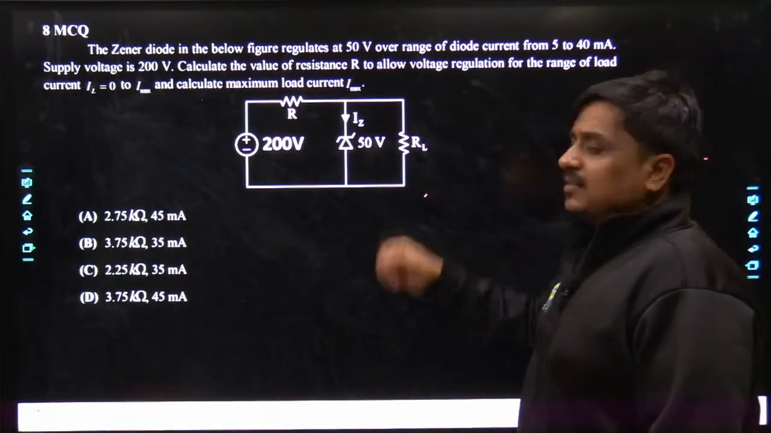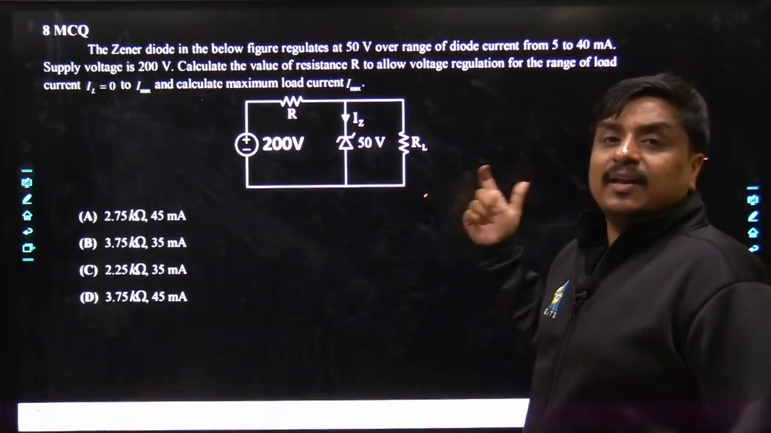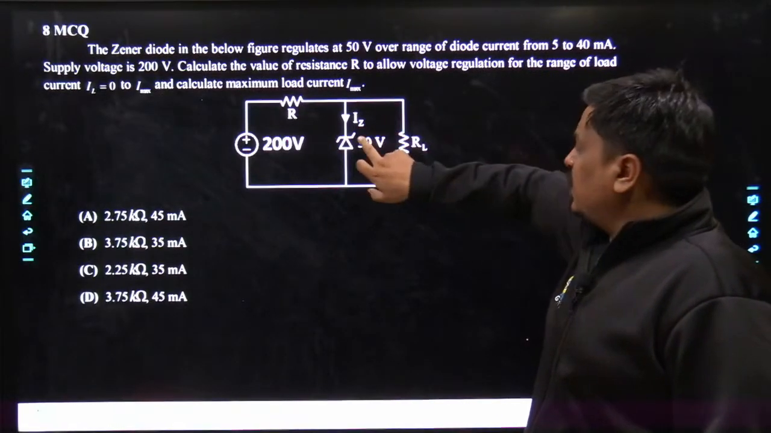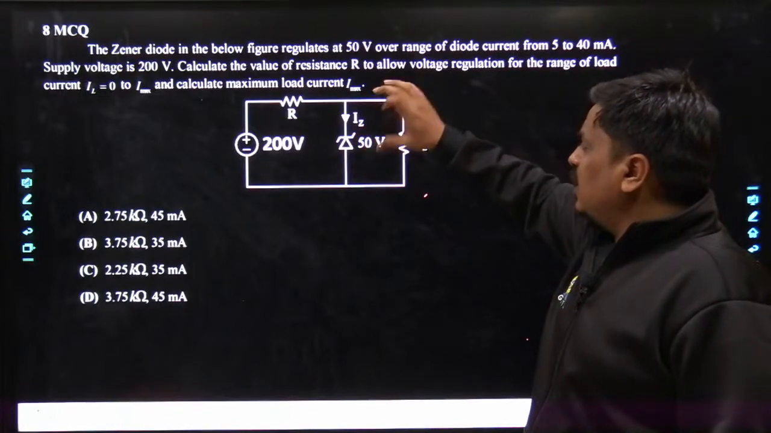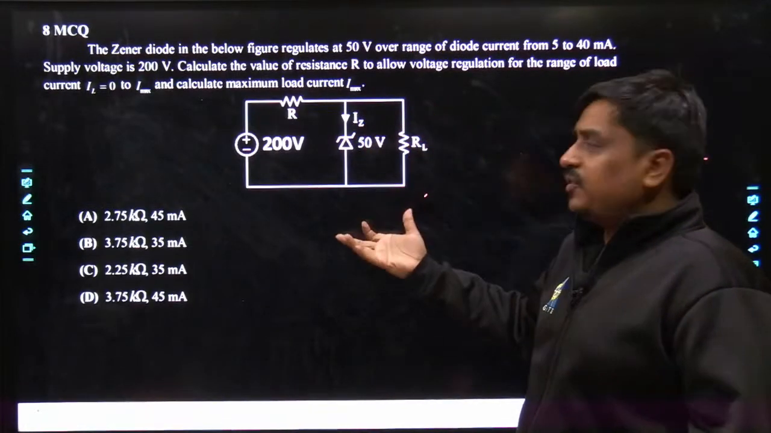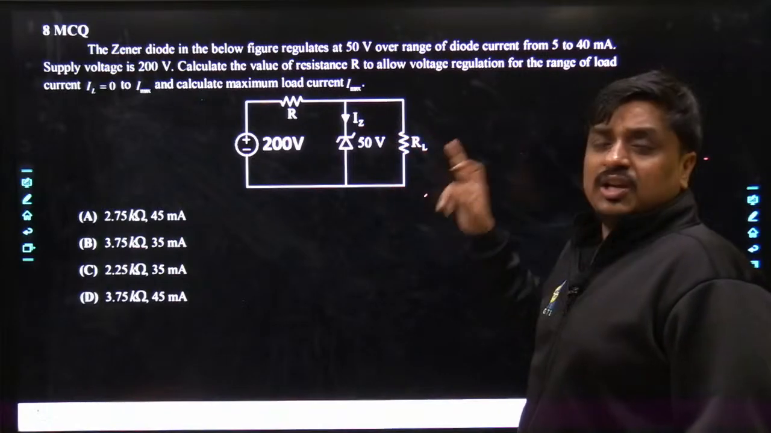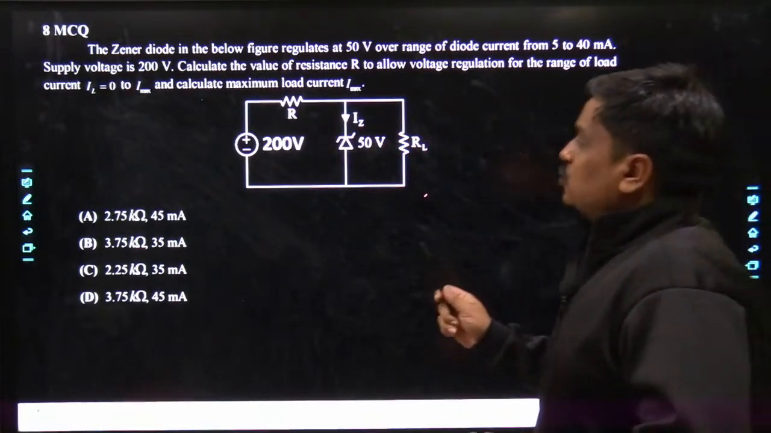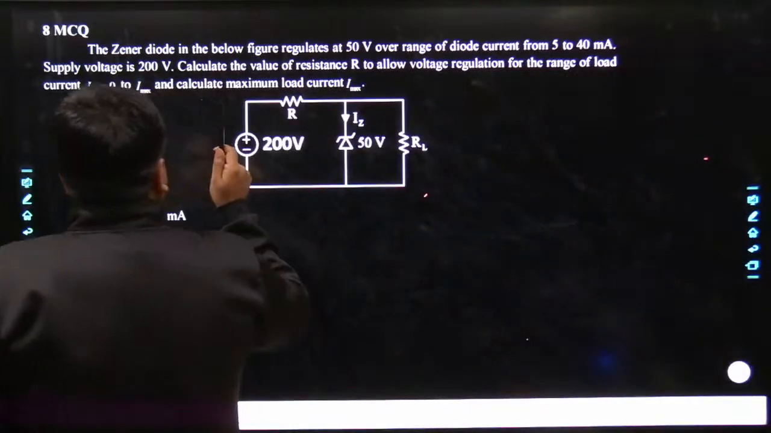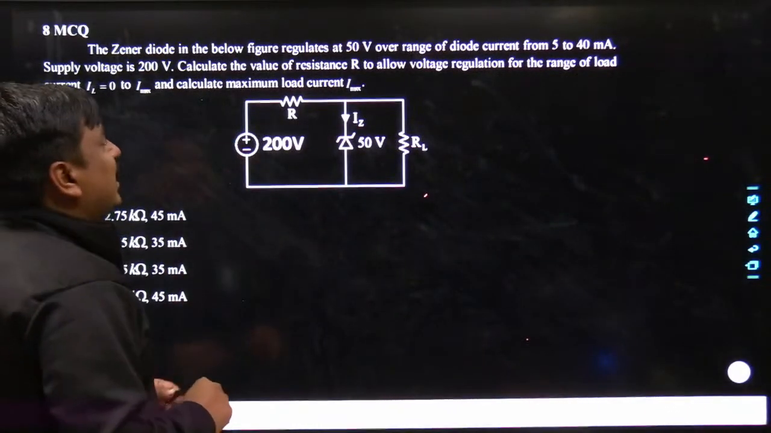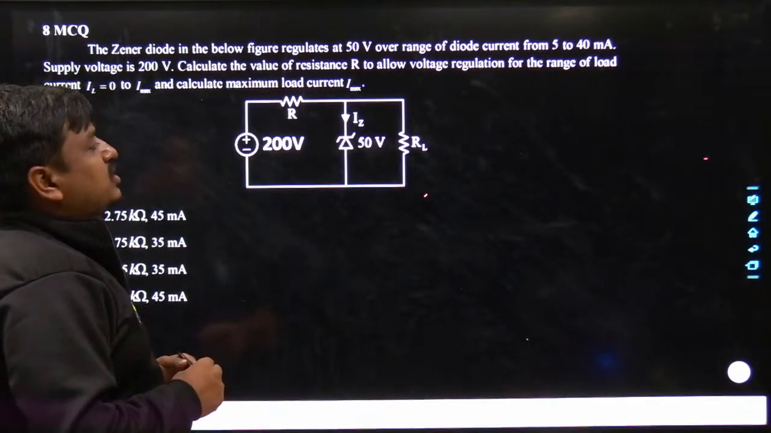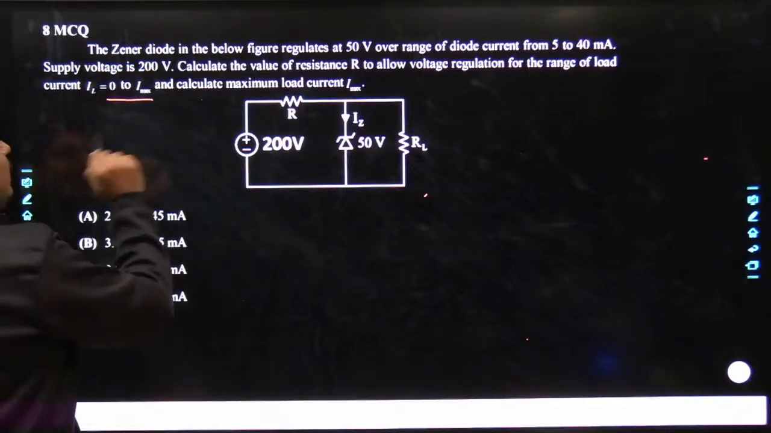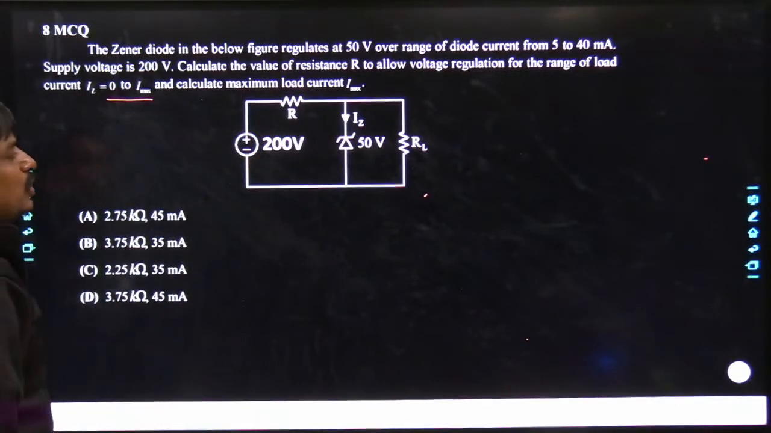So in future I can say the load resistance is a variable in nature. So in future if you change the value of RL, definitely the current across the RL would change. Why? Because the voltage across the RL is fixed to 50 volt, and if the RL is changing, by default the current across the RL would also change. Supply voltage is 200 volt. Calculate the value of resistance R to allow voltage regulation for the range of load current from 0 to I max, and calculate the maximum load current I max.